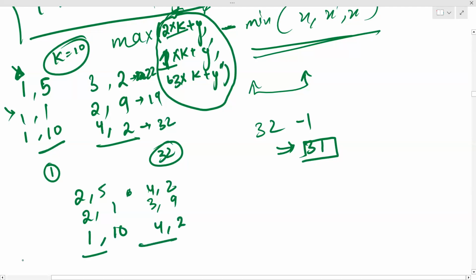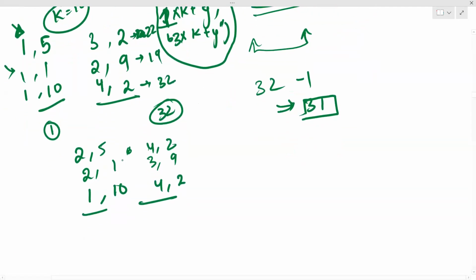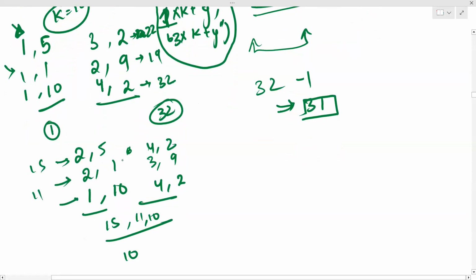So now the start times will be, for this, 15, minimum of 15, 11, and 10. So minimum is 10, right? For this the start time is 15. For this the start time is 11, like 15 hours from starting. So this is 1 day and 5 hours, which is nothing but on the second day, 5th hour. And for this it is 11.